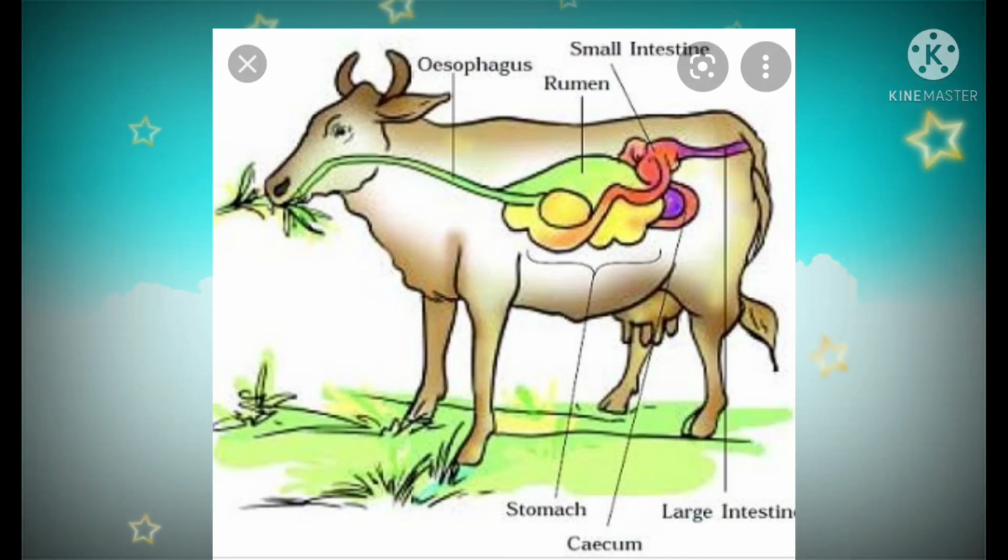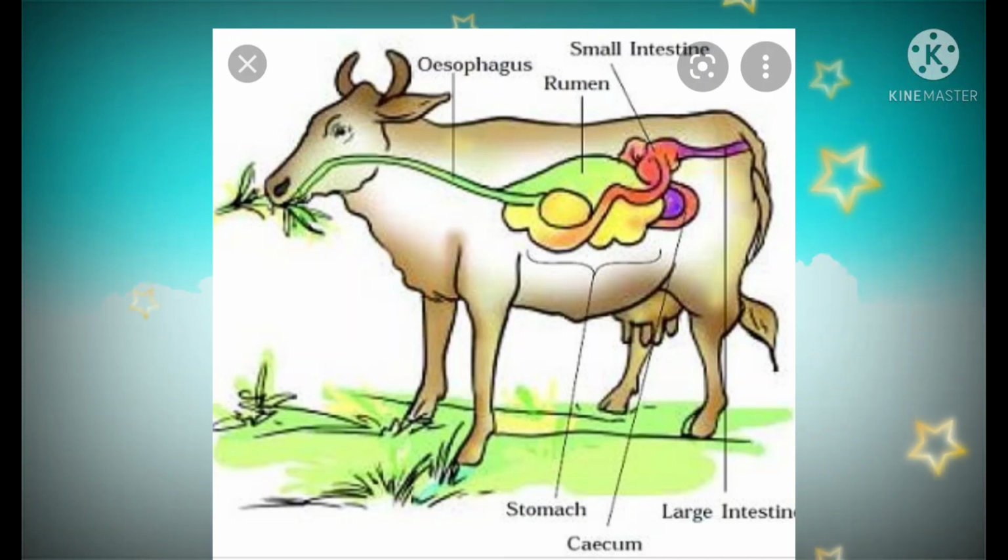Yes children, we observe grass eating animals chewing continuously even when they are not eating. Here see children, they have 4 chambers in stomach. They are rumen, reticulum, omasum, abomasum.